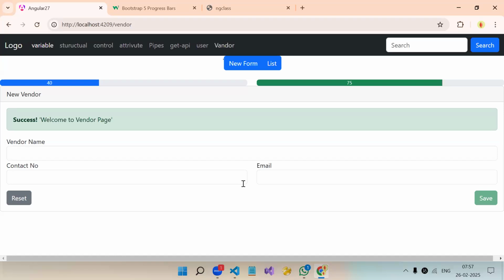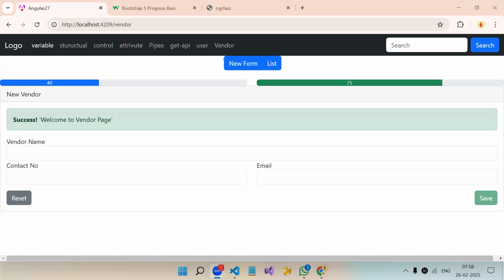Sir, but in the real environment, the progress bar is updating, right? In the real environment, it is increasing or decreasing the progress bar, right? Yeah, see, whatever value we have in the variable, accordingly it will increase or decrease.